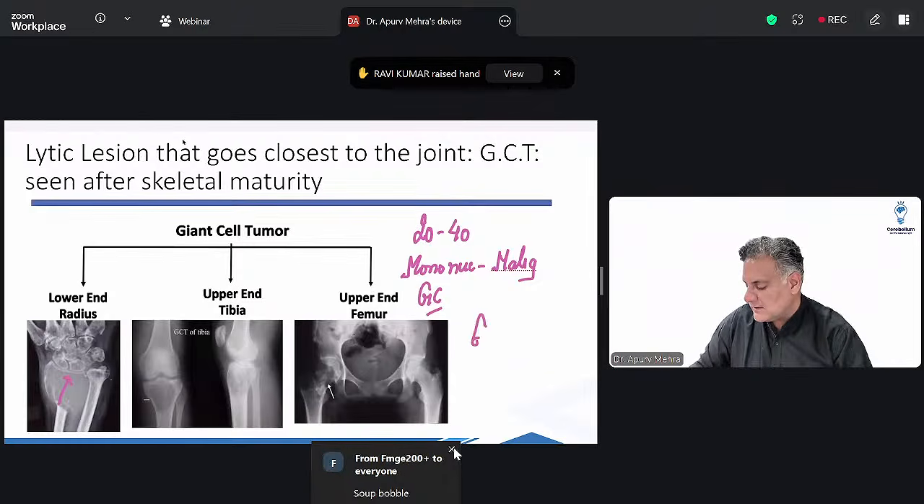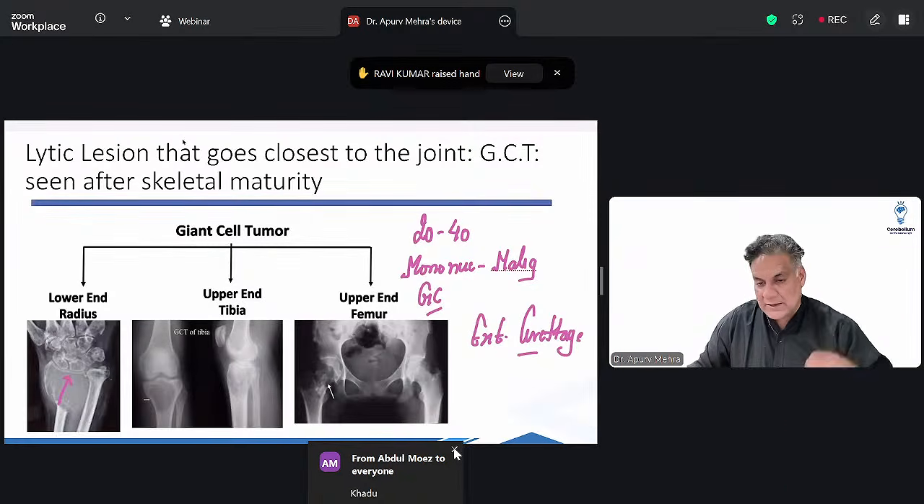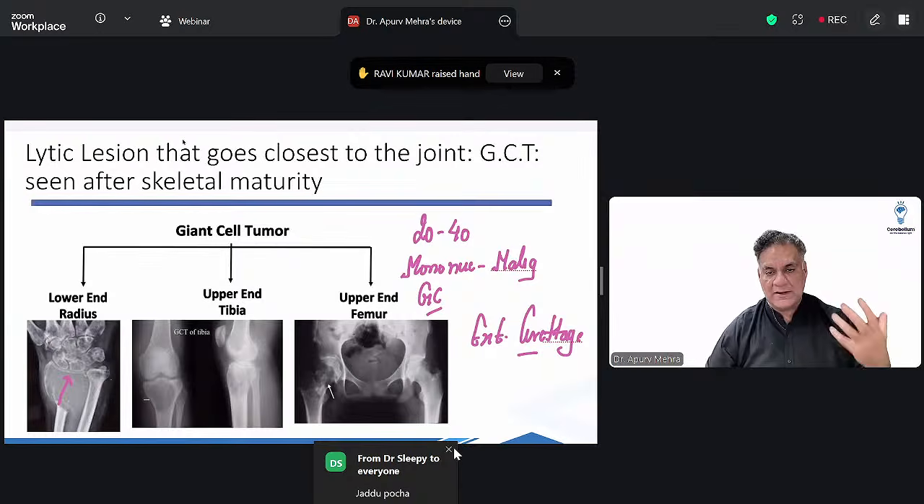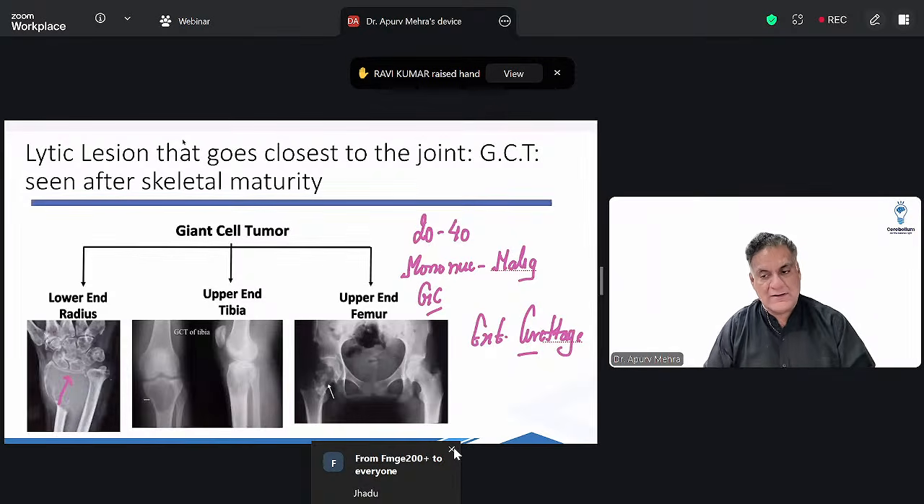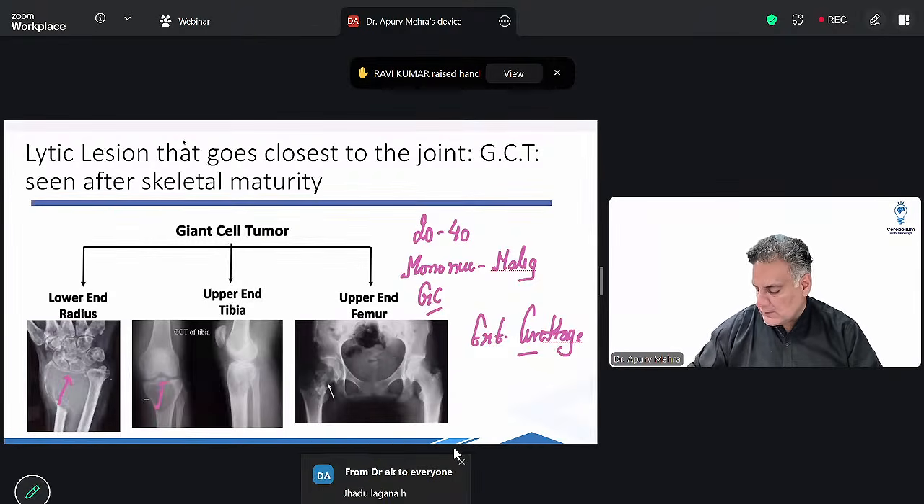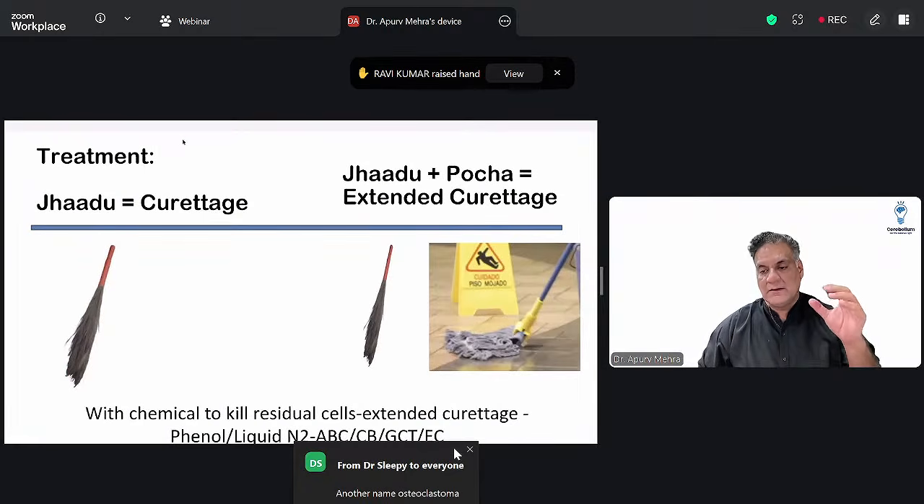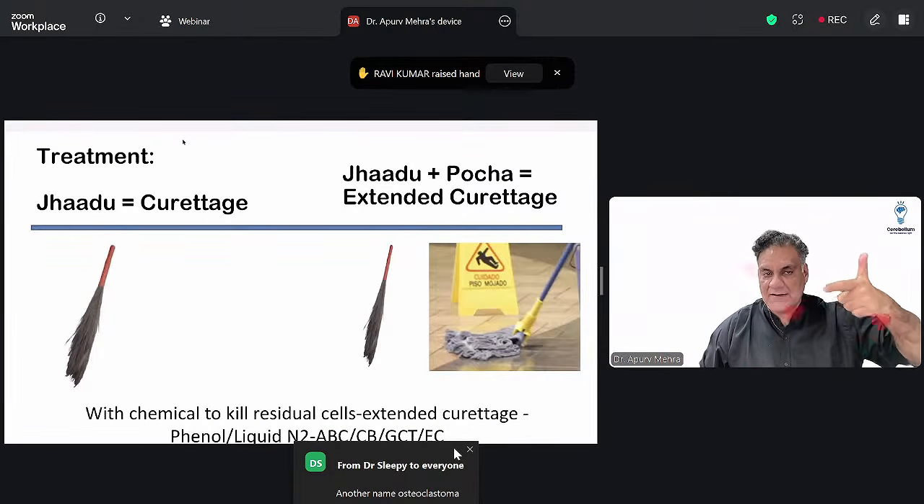It is treated by extended curettage. Means you do a curettage, take out the contents and add some chemical to it, like phenol or liquid nitrogen. All right. So this is called extended curettage. Same for aneurysmal bone cyst, extended curettage. Same for chondroblastoma, same for enchondroma. And then it can be seen in the upper end of tibia or the upper end of femur. But the commonest place where you see this is the lower end of femur. So at the lower end of femur, you see osteomyelitis, and at the lower end of femur, you see giant cell tumor.